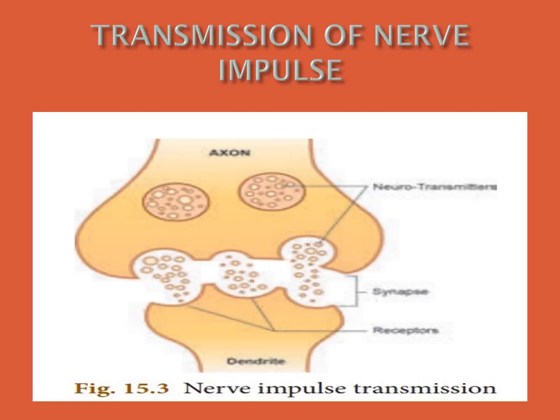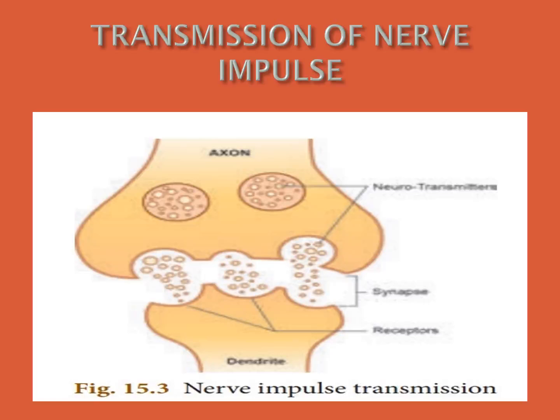Each neuron can transmit 1,000 nerve impulses per second. How many? 1,000 nerve impulses transmitted in one second. And it may make maybe 10,000 synaptic contacts with other neurons. Okay, children? Everybody understood? Okay.